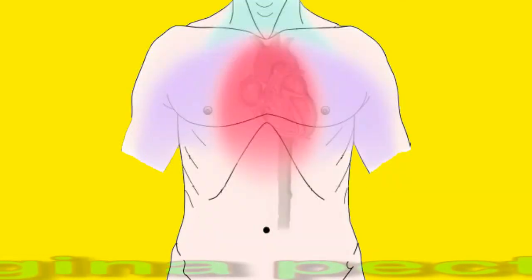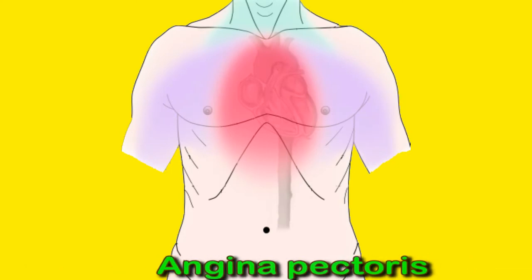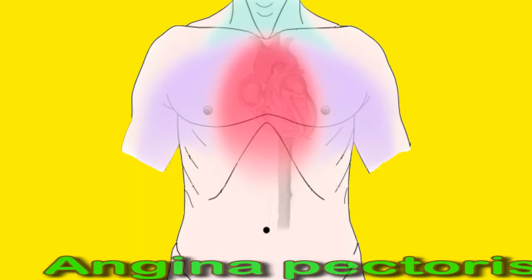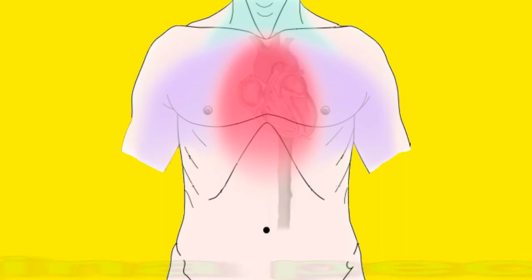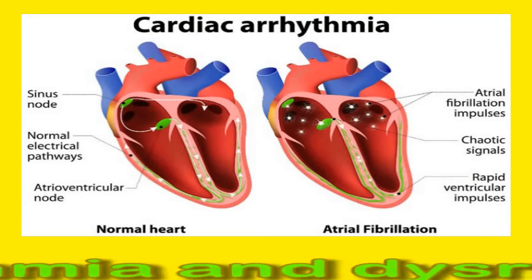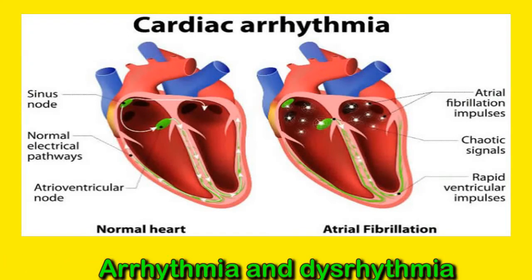Angina pectoris. Angina pectoris means pain in the chest and occurs if the heart is not receiving enough blood. People often describe it as a crushing sensation or feeling like their chest is in a vice. People with angina pectoris may also feel breathless, tired, and nauseated. Arrhythmia and dysrhythmia. Arrhythmia and dysrhythmia are often used interchangeably and both refer to abnormal heart rates and rhythms.